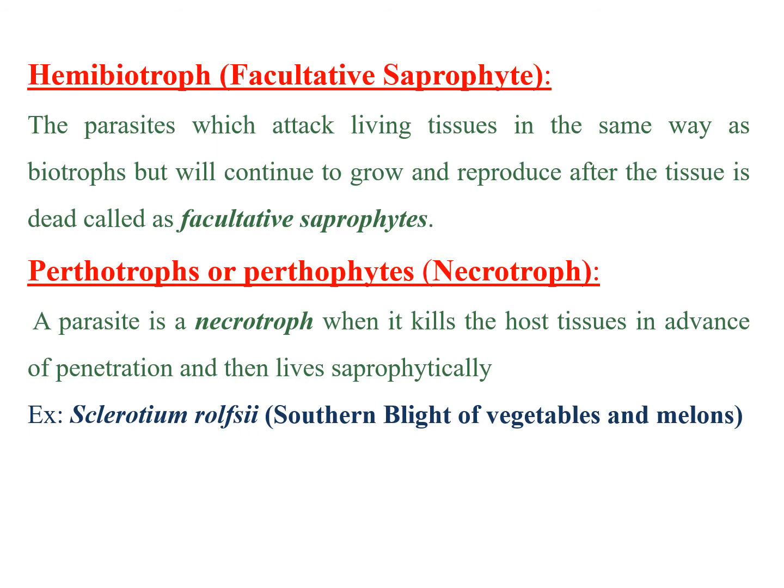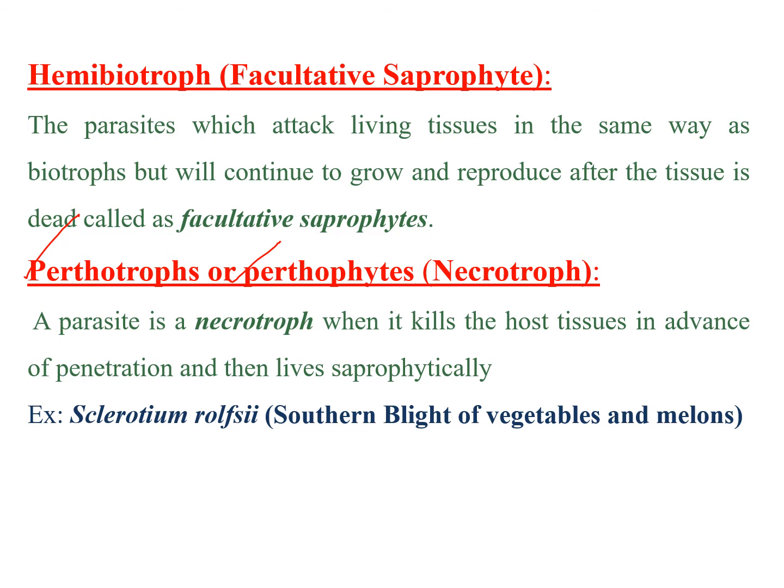And the next important term is perthotrophs. Perthotrophs are also known as perthophytes, and another important term for these is necrotrophs. Generally we listen to the term necrotroph. Necrotrophic organisms are also called perthotrophs or perthophytes. When a parasite infects the host plant and kills the host cell, we call that organism a necrotroph.